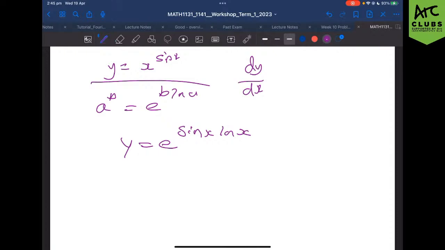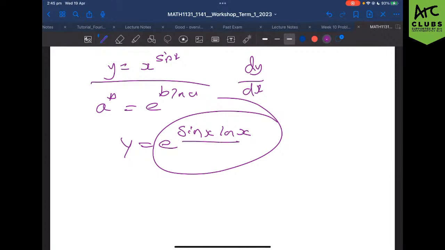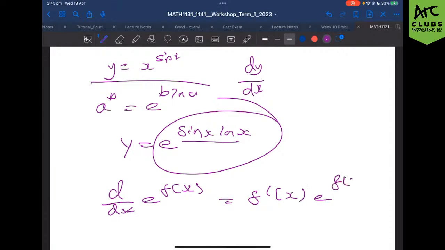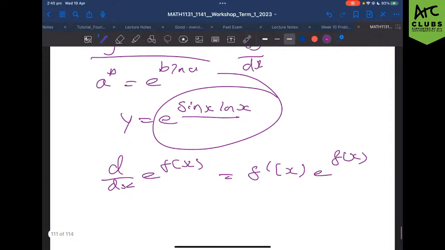Now, looking at this, you might claim that this is easier to differentiate. Josh, I'm going to have to disagree. I look at this and I say, yucky, sin x times ln x. Actually, that's not too bad, never mind. What would you do from here? We know that d/dx of e^f(x) equals f'(x) e^f(x), so we could just apply that. We need to do the product rule on sin x times ln x. That's 100% valid.